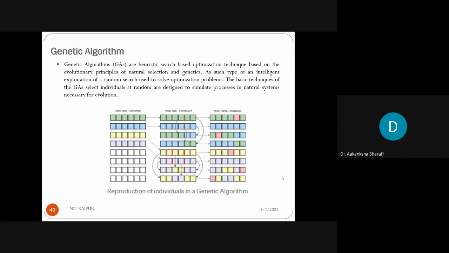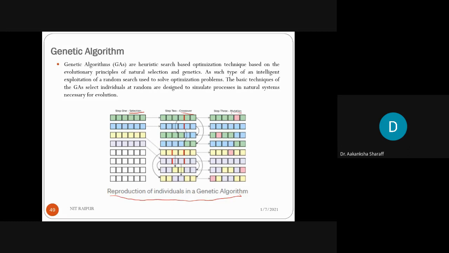Among that population you have to select one, that is step one, your selection, then crossover and then mutation. We will discuss these terminologies in the next slide also. So this is the basic reproduction of the individuals in a genetic algorithm, meaning how the children are generated by the reproduction mechanism.